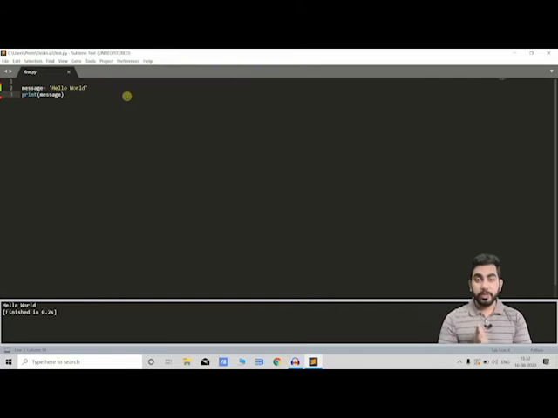By convention the variable name should be in lower case and it should be as descriptive as possible. I can take m here too. M is a valid variable name, but it will not give much information about what we are going to use it for. It is for understanding purposes. In very big programs there is confusion about what is what, so it's better to use a variable name that is as descriptive as possible. And in order to use multiple words in the variable we can use underscores, like my_message, and we will pass the same and print it, and it will give the same output.